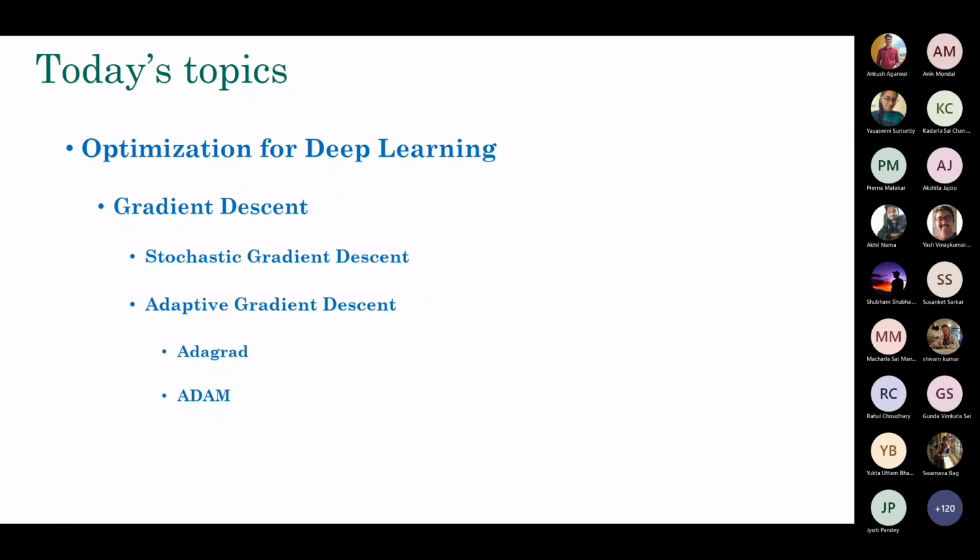So what I am planning today is to talk about the optimization for deep learning and why optimization. There are many kinds of optimization in the literature, so I will be primarily focusing on the particular kind of optimization that you need in order to build the deep learning models and train them.